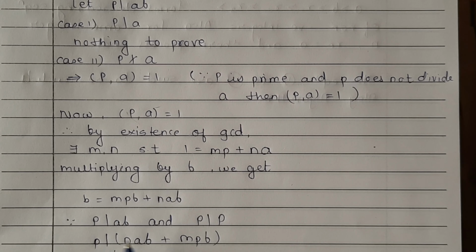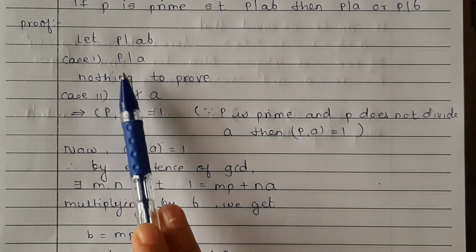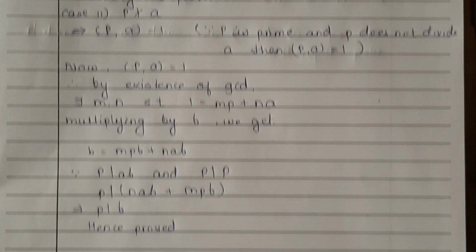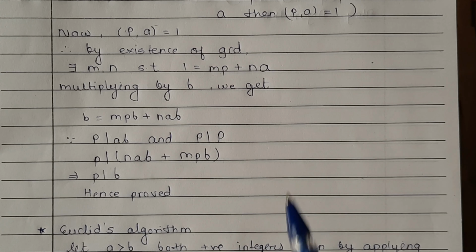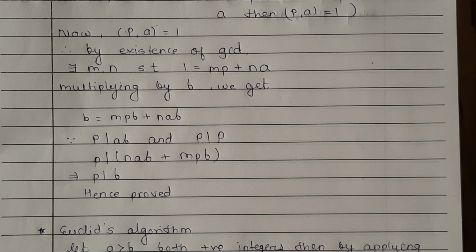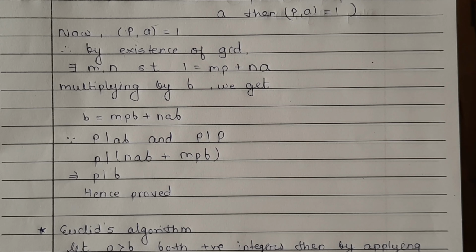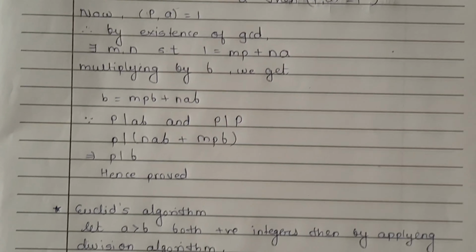So this is nothing but B. Therefore P divides B. That's what we have to prove. In the first case we proved P divides A, and in the second case we proved P divides B. That's what we had to show. Hence proved.